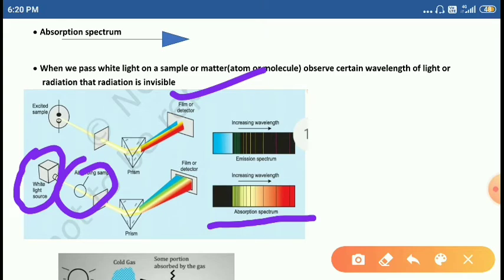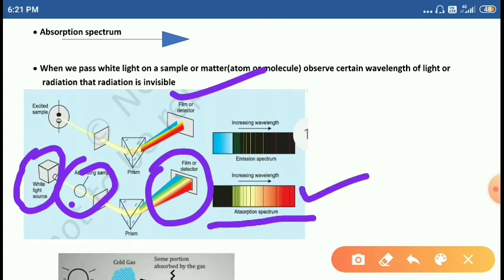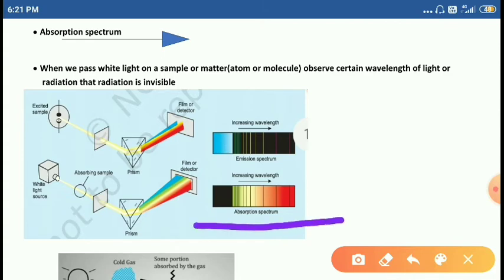When we pass the light on the prism through a sample, we will see 7 different colors, looking something like this. You can see violet, indigo, blue, green, all the colors here, and there are some lines here, this line, this line. These lines are dark lines. When we pass white light into the prism through a sample, we observe some dark lines.